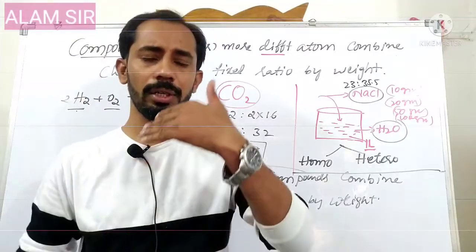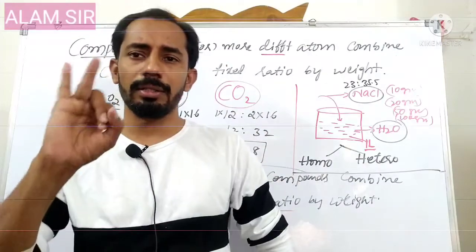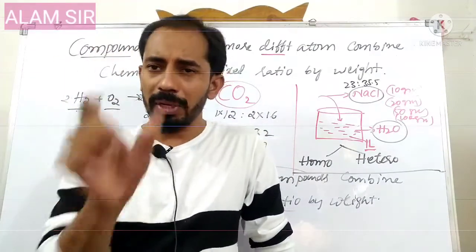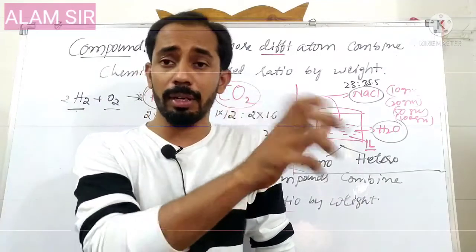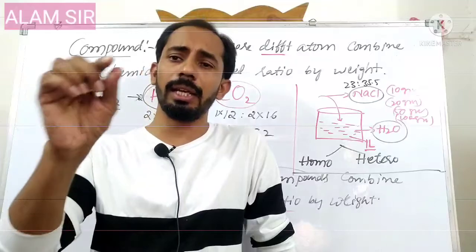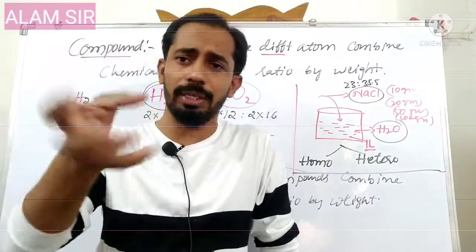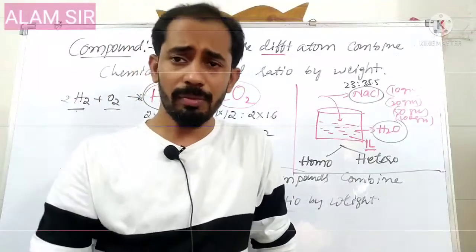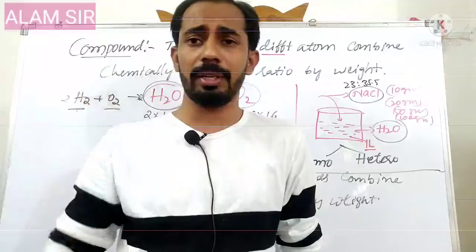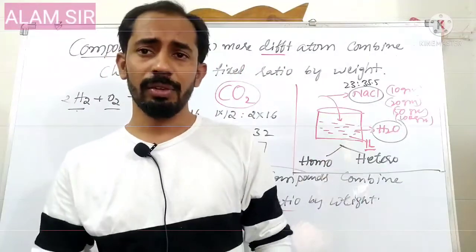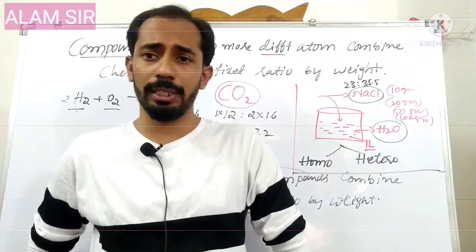Suppose you are given three samples: sugar water, salt water, and normal water. By physically seeing the bottles, you cannot say which is salt water, sugar water or pure water, because we are adding only a little amount. When salt or sugar is added to water, it is soluble. So looking like a single phase is called a homogeneous mixture.